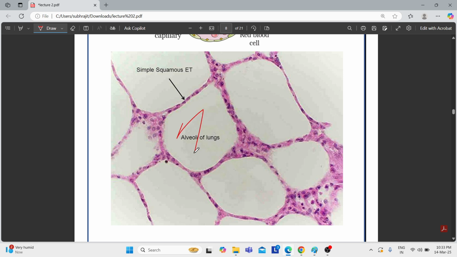Now this is a microscopic structure. This portion is the alveoli of the lungs, and this alveoli of the lungs is being covered or lined by squamous epithelium. See that it almost looks like one cell thick. This is the nucleus. Now see, this portion looks almost like one cell thick, and that's why the name simple.